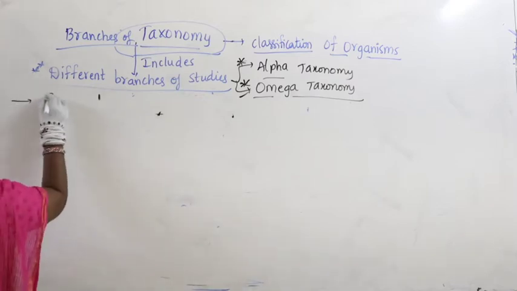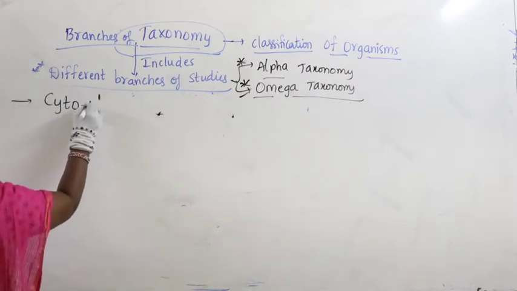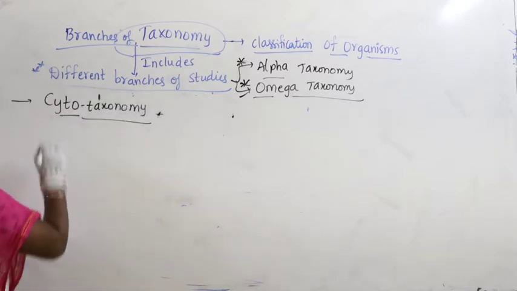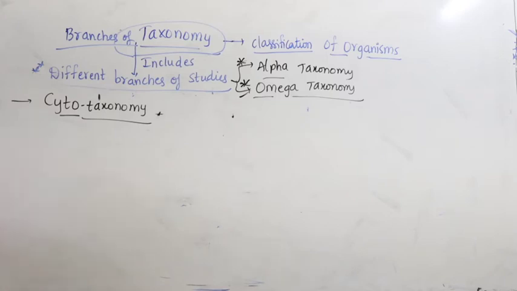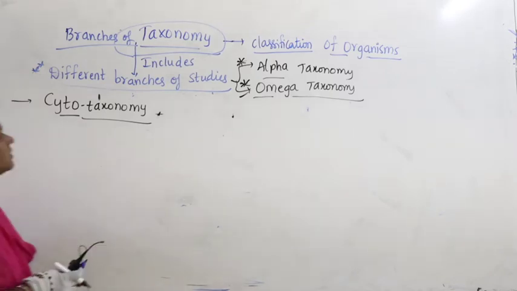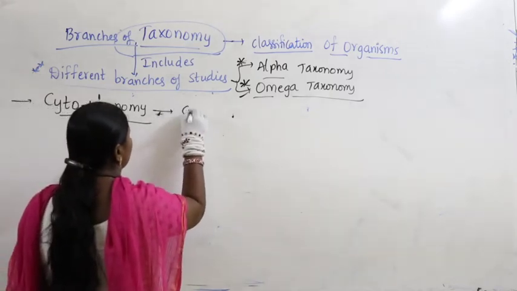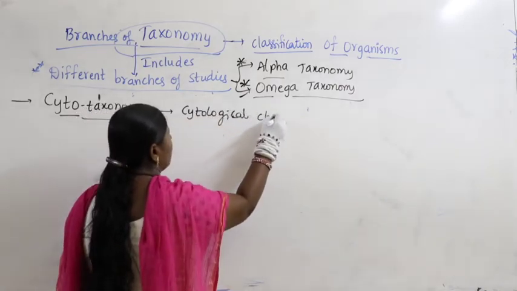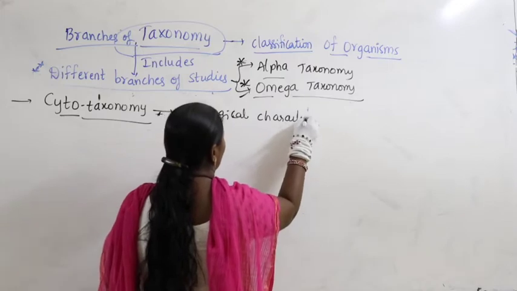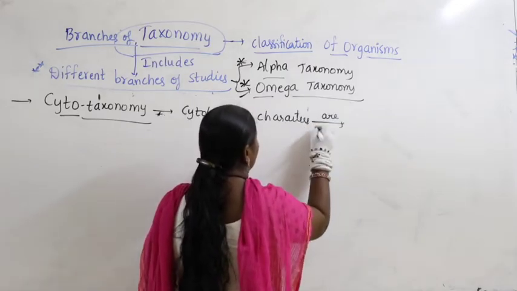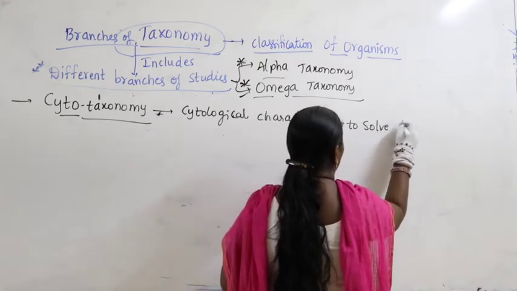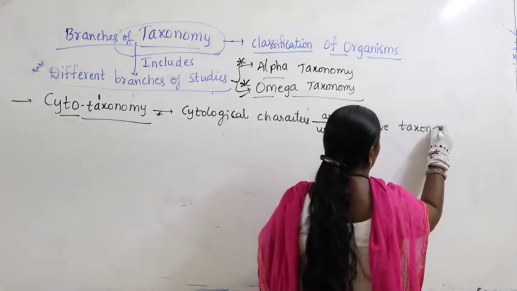Next one is cytotaxonomy. Now, what is this branch? This is nothing but the branch of science in which cytological characters are used to solve taxonomic numericals.